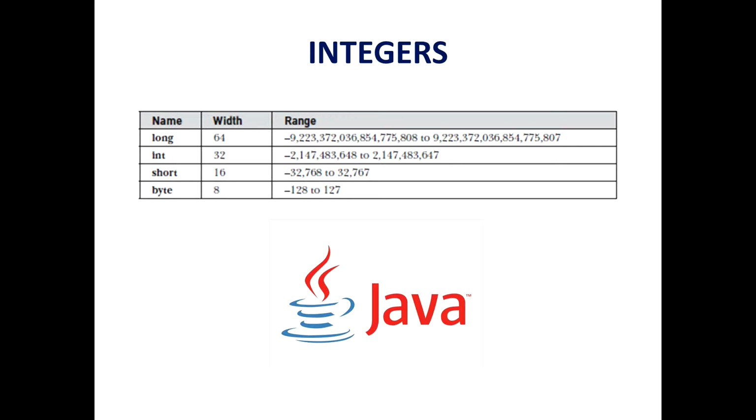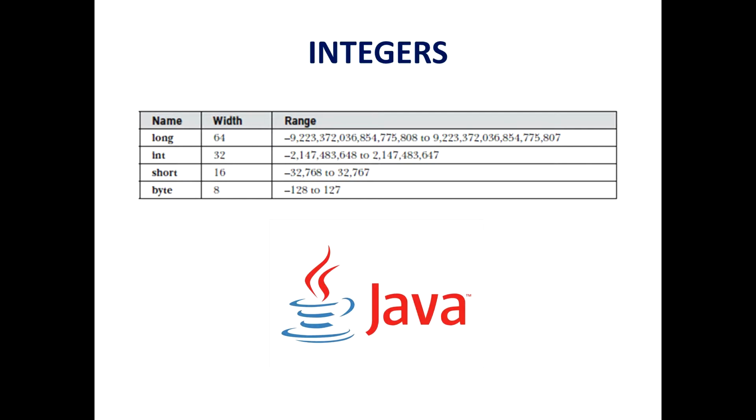So coming to our point now, let's start with the byte, the small one. The smallest integer type is byte, as you can see at the bottom of the table. This is a signed 8-bit type that has a range from -128 to 127. Variables of type byte are especially useful when you are working with a stream of data from a network or a file. They are also useful when you are working with raw binary data that may not be directly compatible with Java's other built-in types.